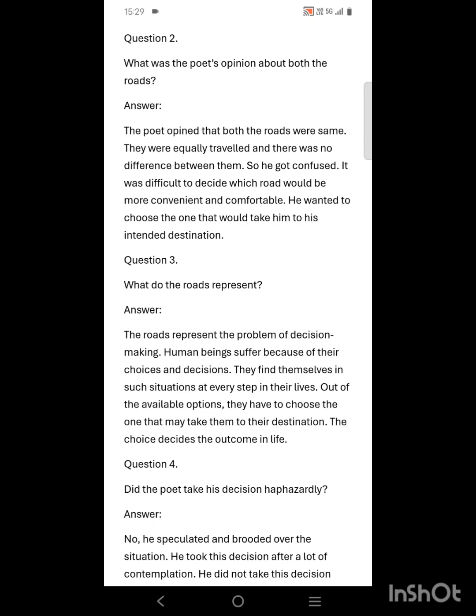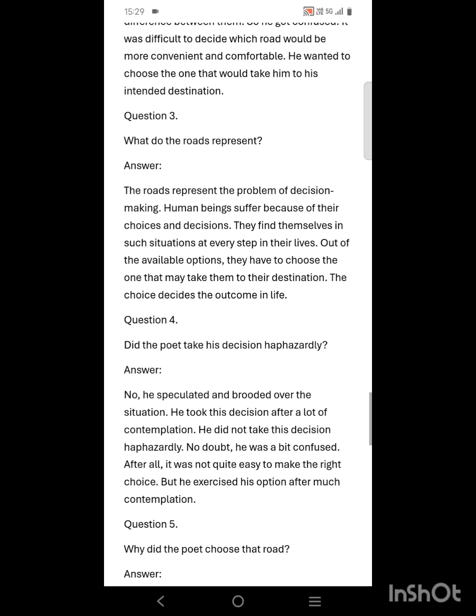Question 3. What do the roads represent? The roads represent the problem of decision making. Human beings suffer because of their choices and decisions. They find themselves in such situations at every step in their lives. Out of the available options, they have to choose the one that may take them to their destination. The choice decides the outcome in life.